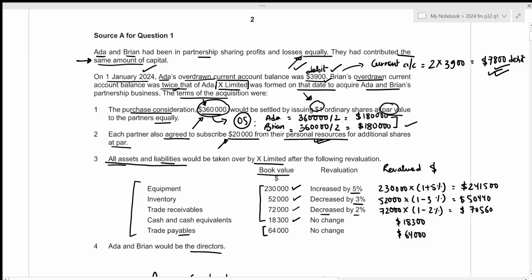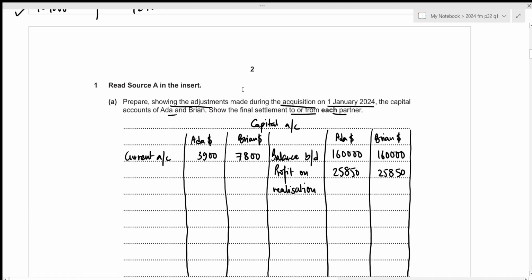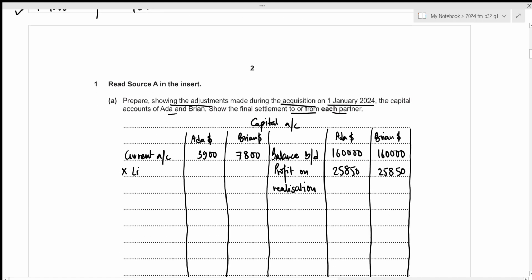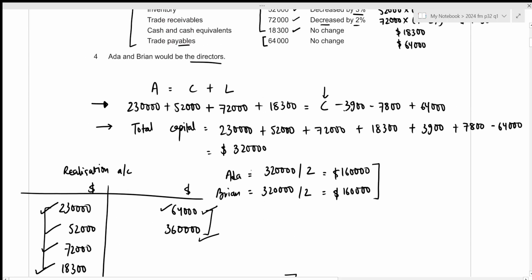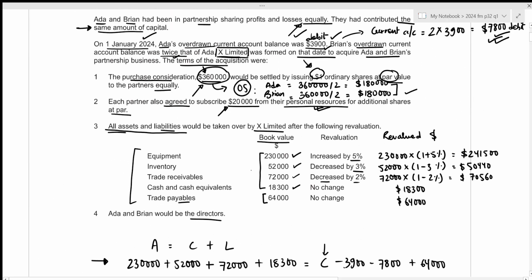So we need to enter these two amounts on the debit side of the capital account, and we can enter it under the heading of X Limited since the ordinary shares belong to that company. So we have X Limited, and you also need to specify whether this is a debenture or ordinary shares. And the amount is 180,000. So for this question, I think we have listed down all of the information given within the capital account.